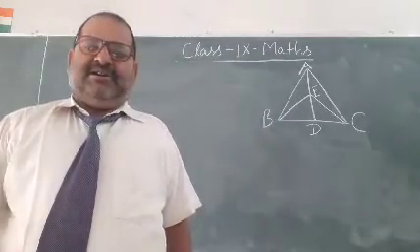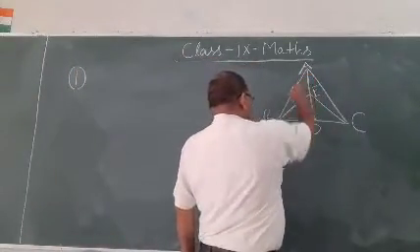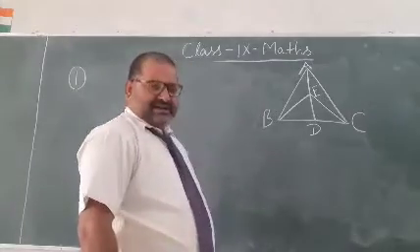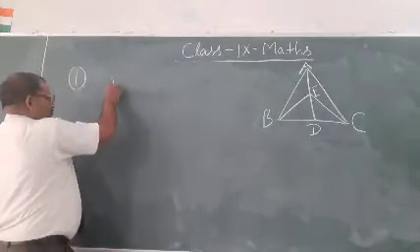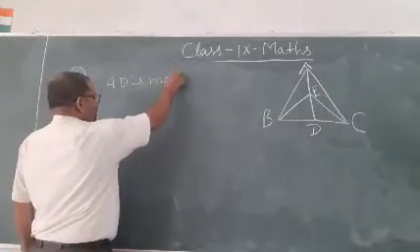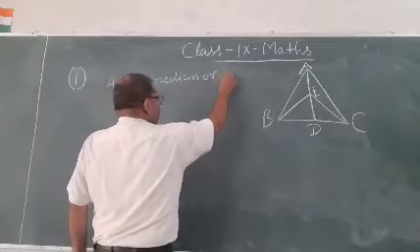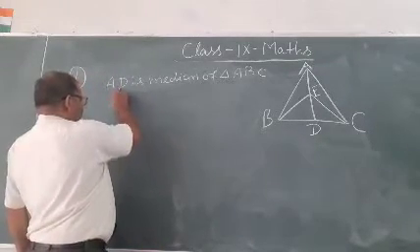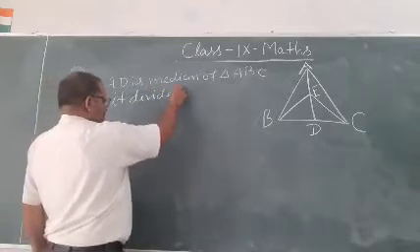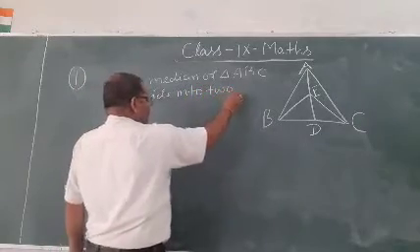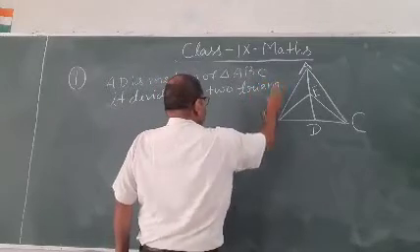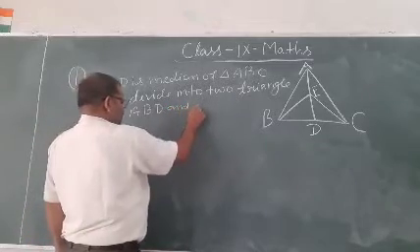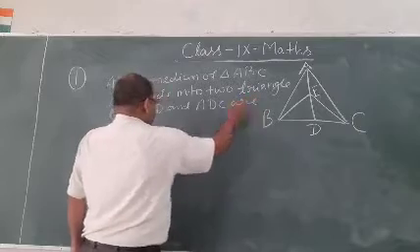So AD is the median of triangle ABC, and it divides it into two triangles ABD and ADC that are equal in area.